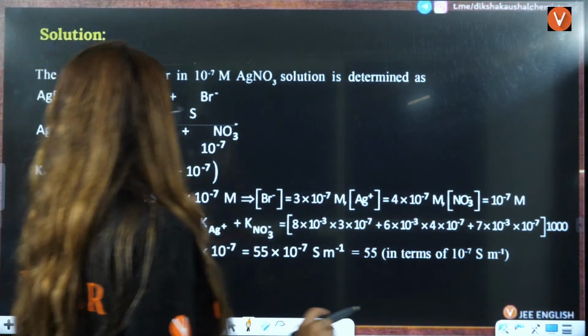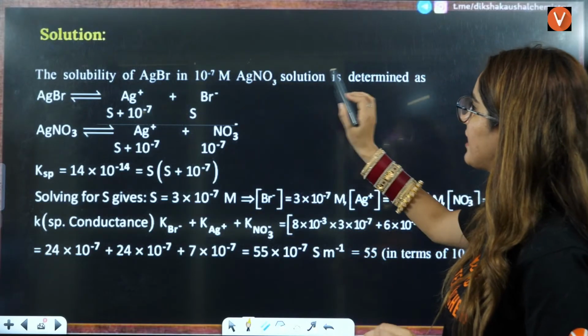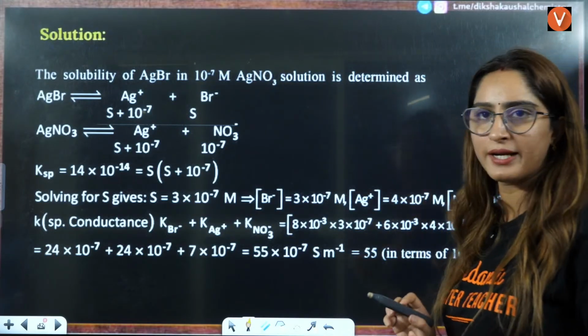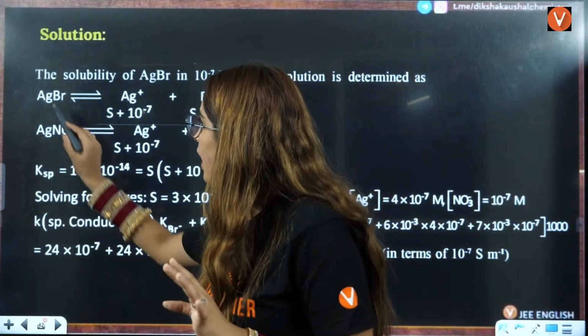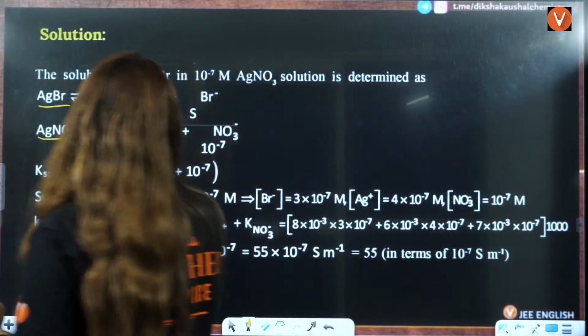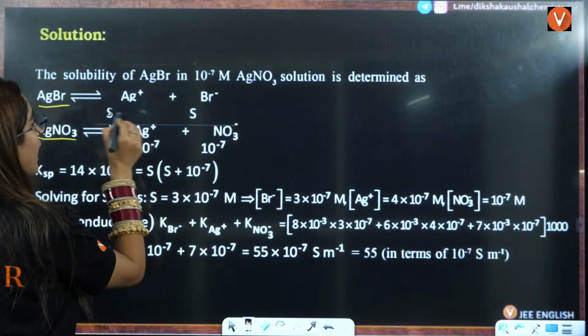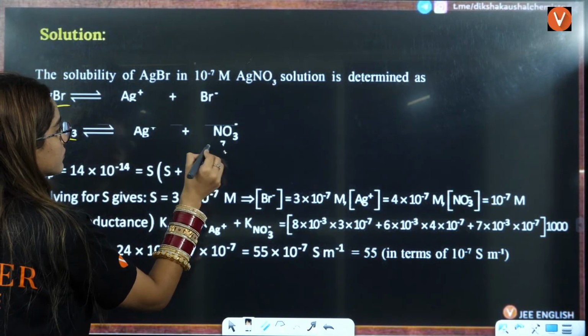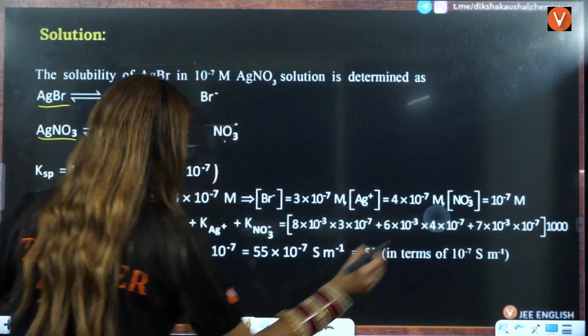So the solubility of AgBr in 0.10 raised to minus 7 AgNO3 solution is determined as what? Now here you have the common ion effect. Two things you have, AgBr and AgNO3. Now first thing what you should know is initially what will happen, they have given you two things here.